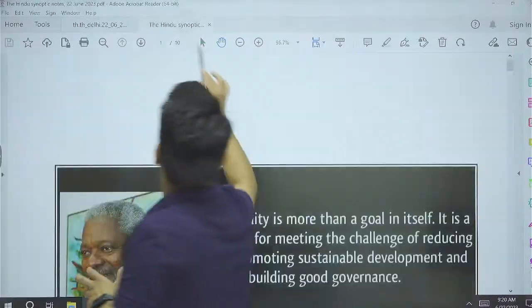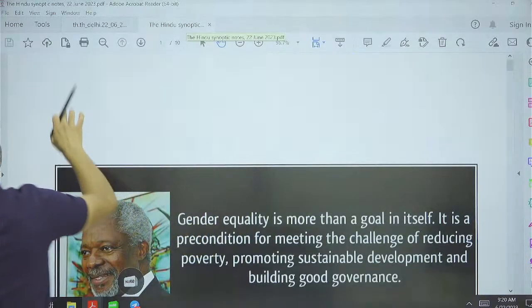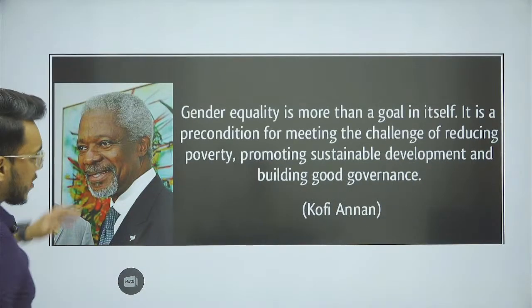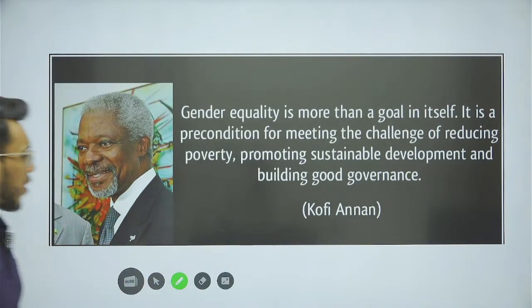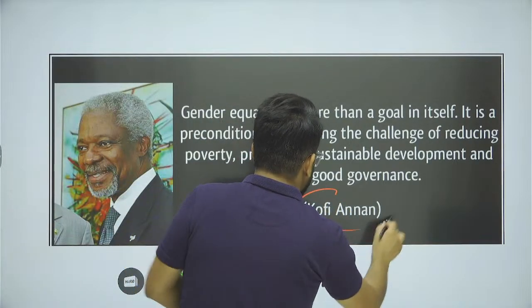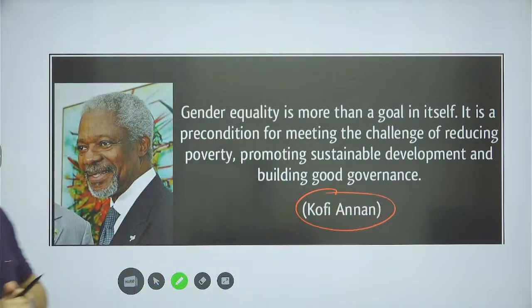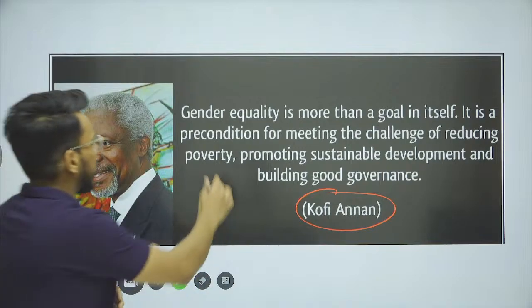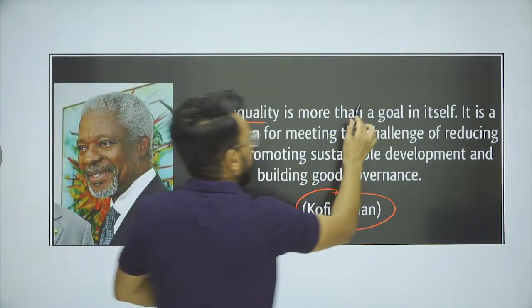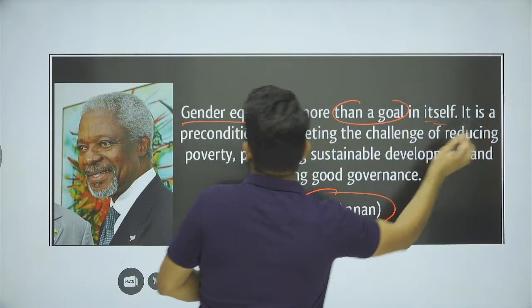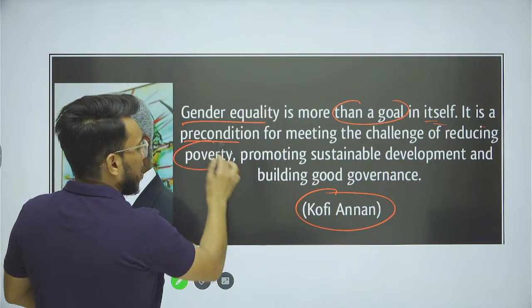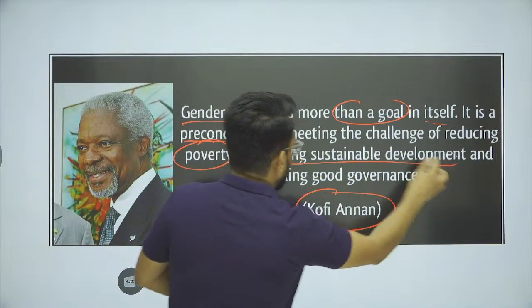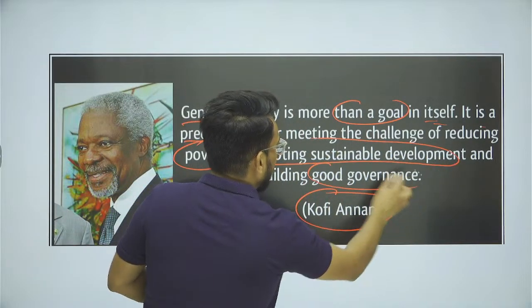So this is the synoptic notes that you can download from our Telegram channel. Fine. So every class we start with the GS quotation. So today we'll take the quotation from Mr. Kofi Annan, okay, former United Nations Secretary General. He says, gender equality is more than a goal in itself. It is a precondition for meeting the challenges of reducing poverty, promoting sustainable development, and building good governance.